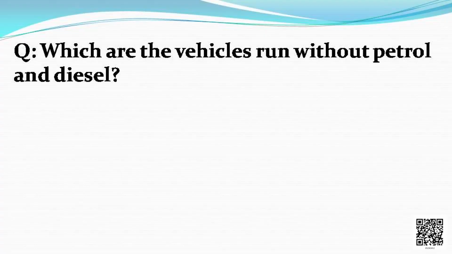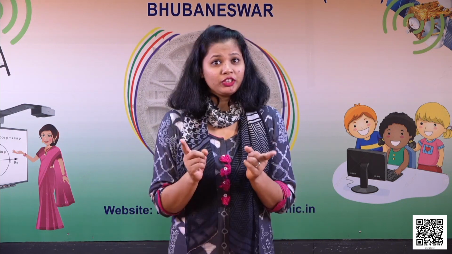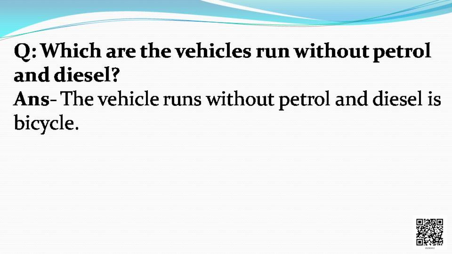So next question is, which vehicles run without petrol and diesel? Very simple answer, as we have discussed earlier, cars, motorcycles, buses run on diesel, petrol and CNG. But there is a vehicle which does not run with petrol and diesel. What is it? Cycle. That is bicycle. So the answer is that the vehicle that runs without petrol and diesel is the bicycle.